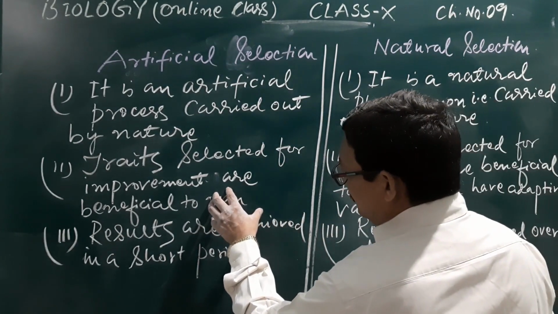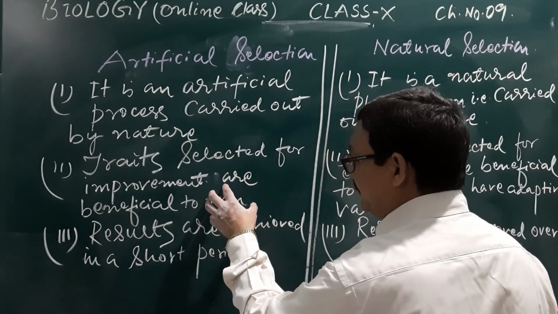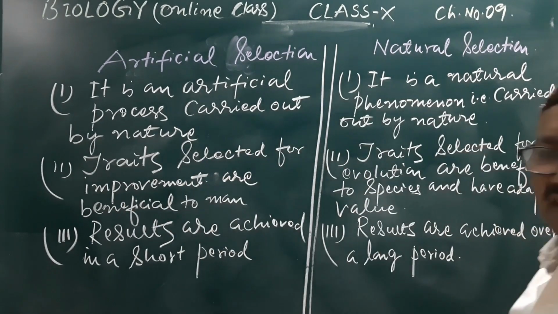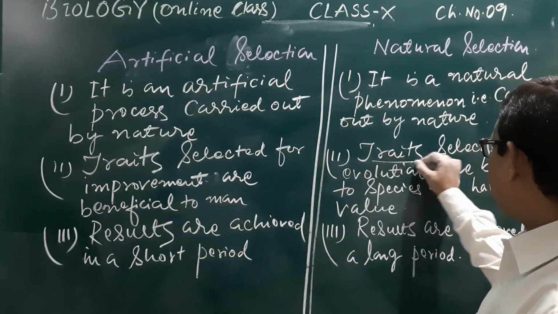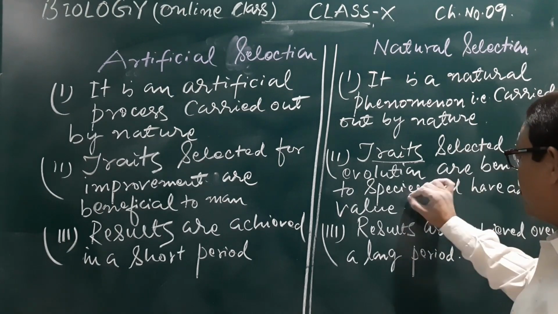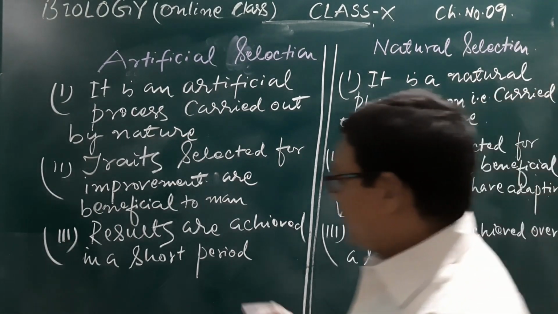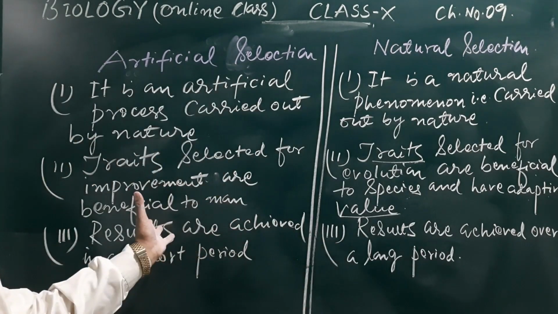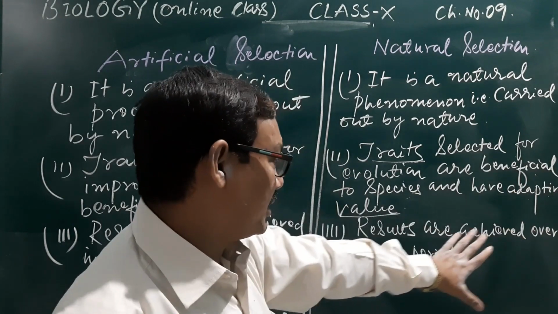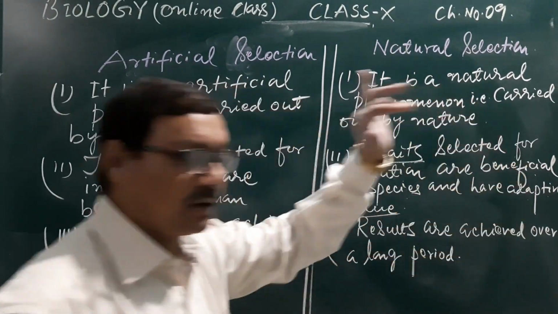What is the beneficial aspect in the cultivation field for man? For that purpose traits are selected. In natural selection, the traits selected for evolution are beneficial to a species and have adaptive value. In artificial selection, results are achieved in a short period of time, and in natural selection these results are not achieved in a short period of time. It takes a longer time, achieved over a long period of time.